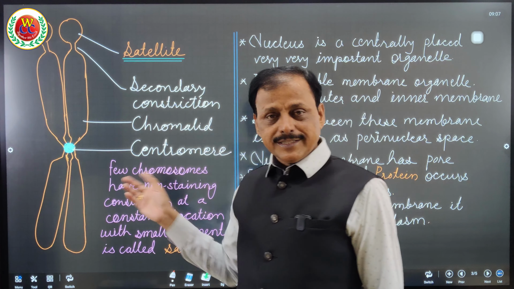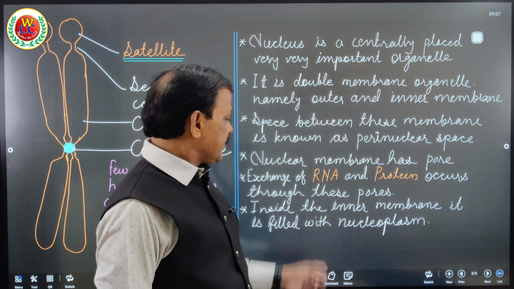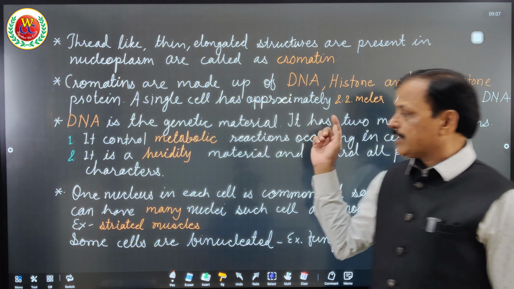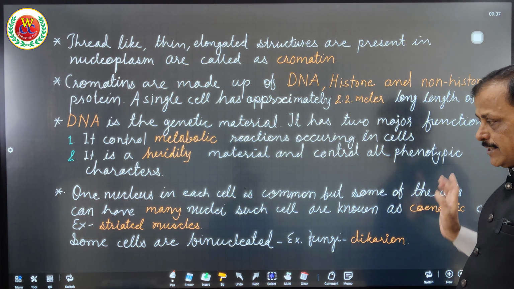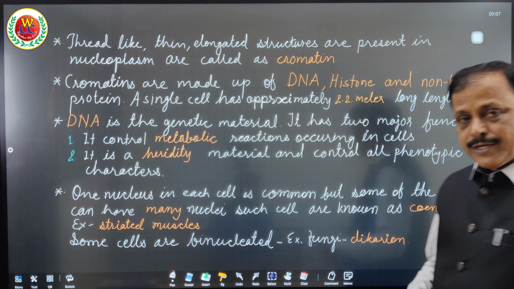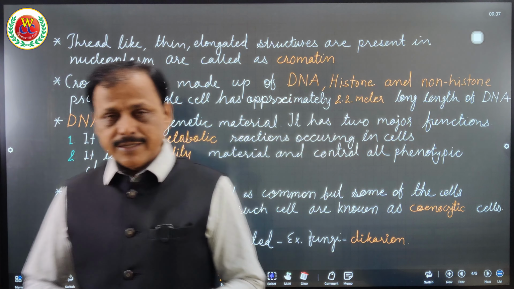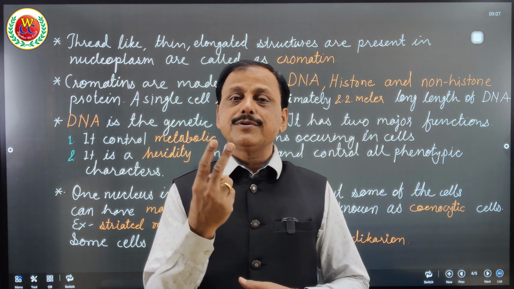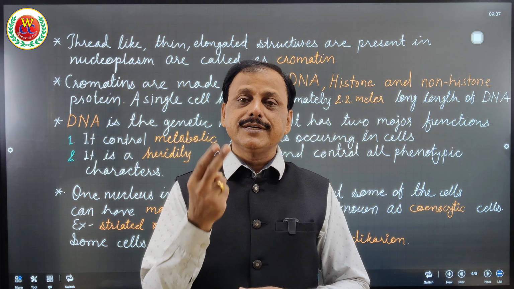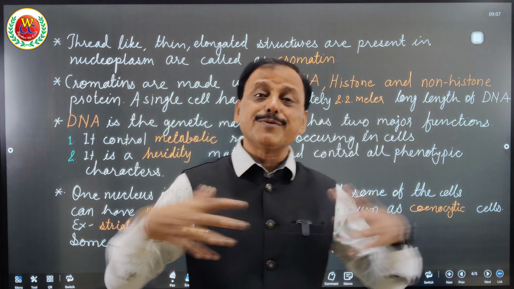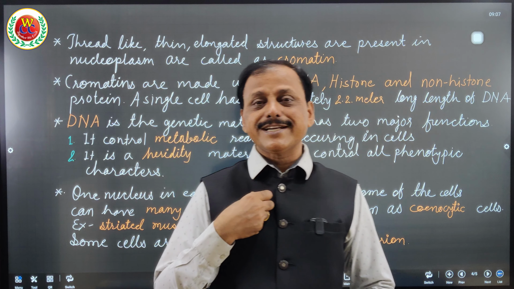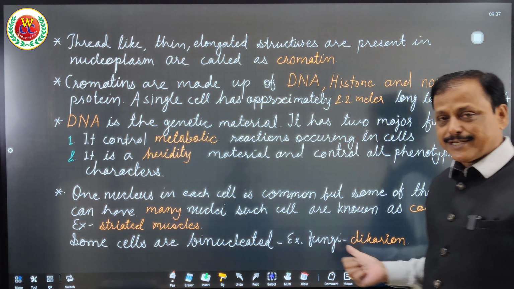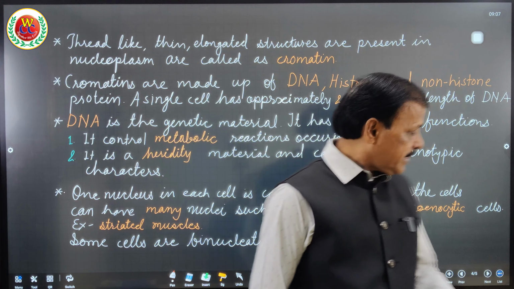What is satellite? This is a chromosome with satellite. These are the notes that please go through. I hope you will get everything whatever I have explained to you. Very important, one of the points is that some of the cells are anucleated, some of the cells are binucleated. You learn in fungus dikaryotic, that is binucleated, and some of the cells are multinucleated. Our striated muscle is multinucleated. That stage is called syncytic. That is also mentioned here. Please go through. This is the correct and complete note.